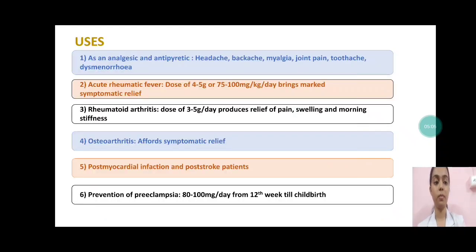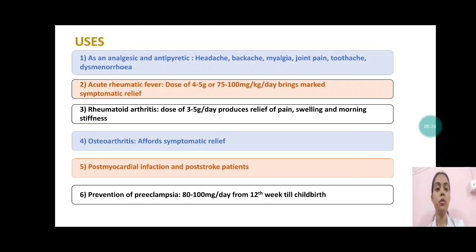Now the uses of aspirin. Aspirin is used as an analgesic and antipyretic, mostly in headache, backache, myalgia, joint pain, toothache and dysmenorrhea. It is also used in acute rheumatic fever at a dose of 4 to 5 gram or 75 to 100 mg per kg per day, which brings symptomatic relief.